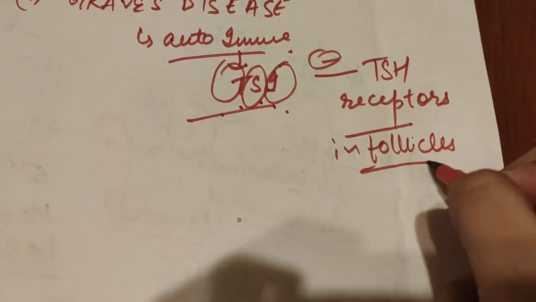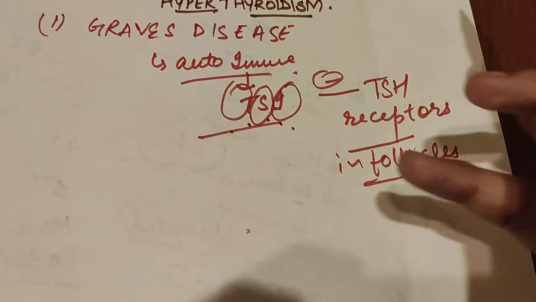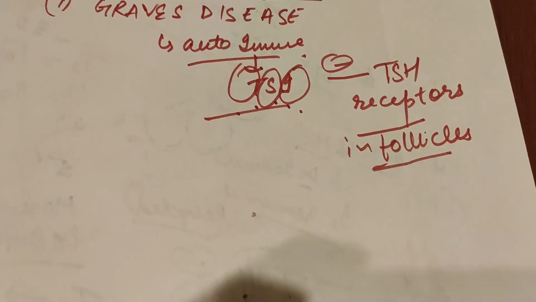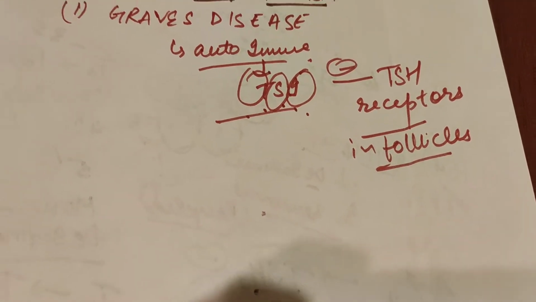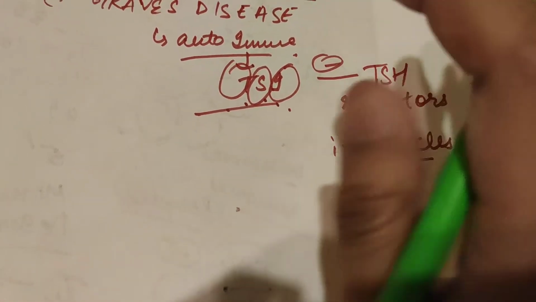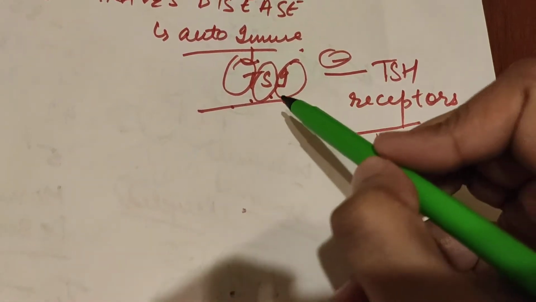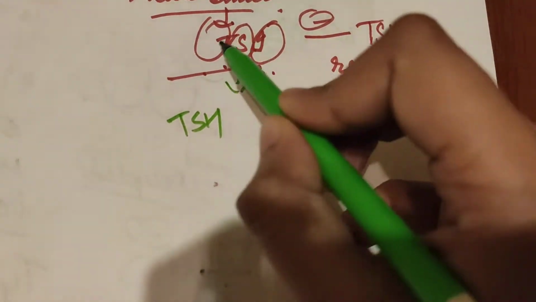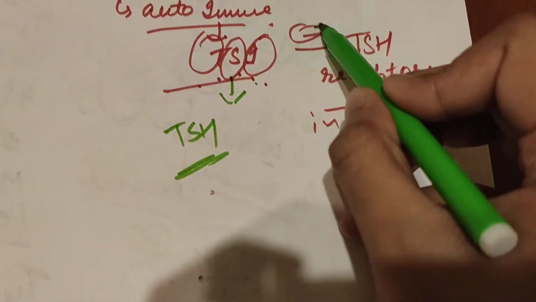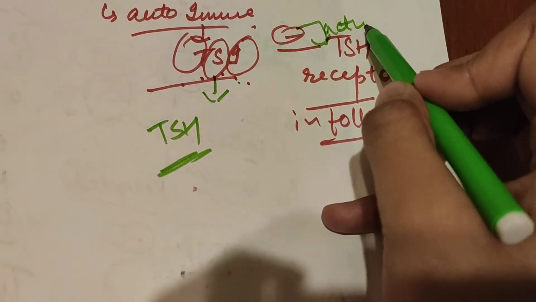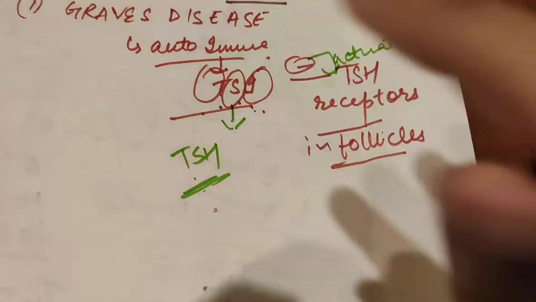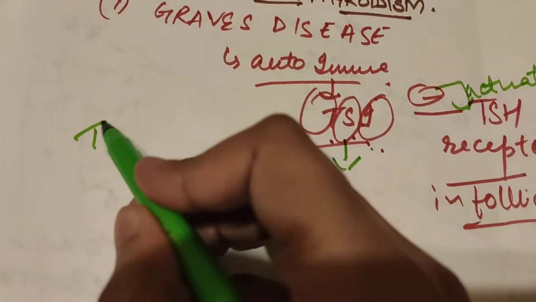Okay, you know, the thyroid follicles have TSH receptors, and TSH is produced by the anterior pituitary. So these TSI are formed against the TSH receptors. But here is the twist. These TSH receptors are not blocked by TSI, but the TSI will behave like TSH. If the TSI behaves like TSH, it will activate these TSH receptors in the absence of actual TSH. Are you getting my point? TSH receptors are for whom? TSH receptors are for TSH.